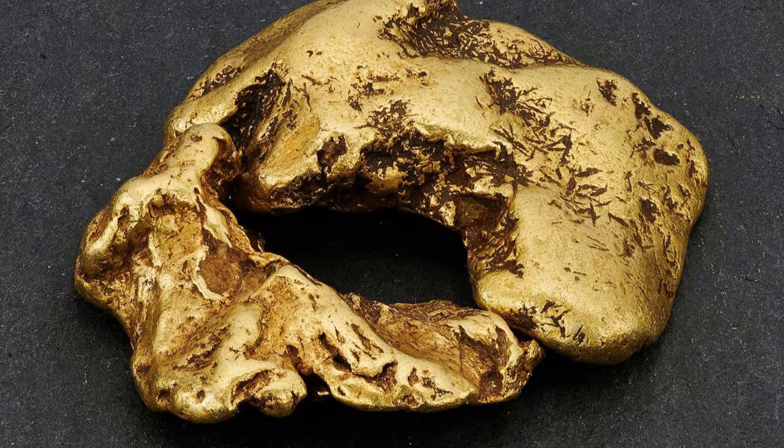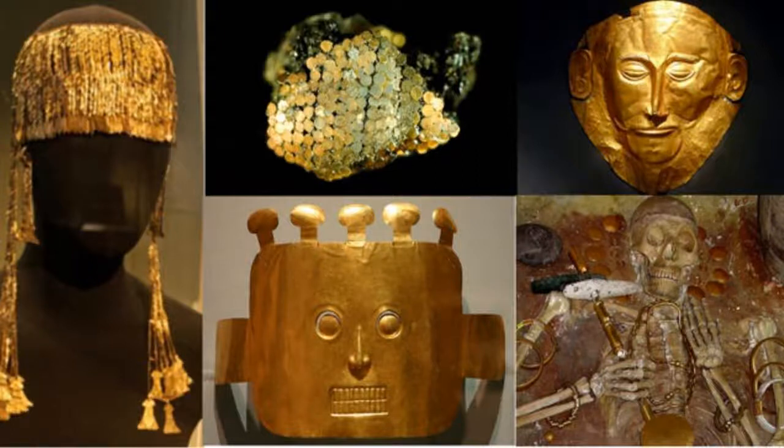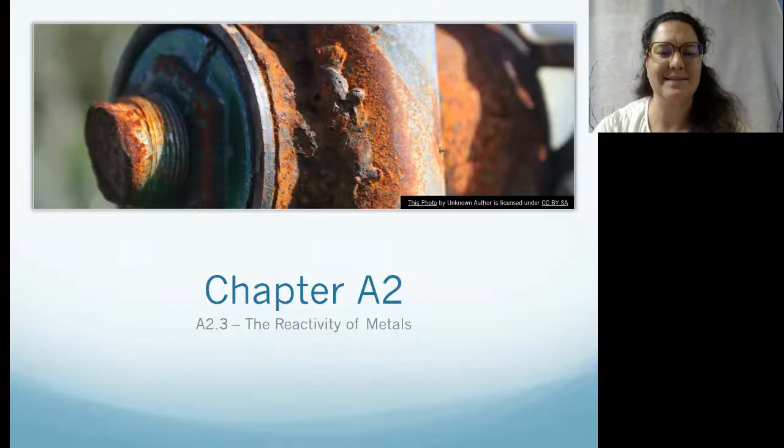Gold is one of the most stable metals, which is why it's found pure in nature and why it's been used for centuries for jewelry and coins. Today's lesson is on the reactivity of different metals.